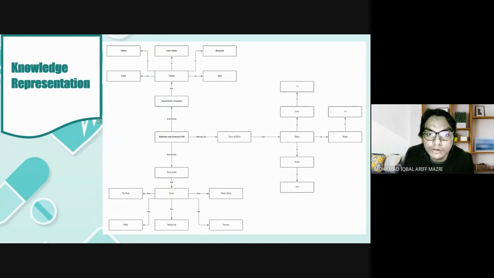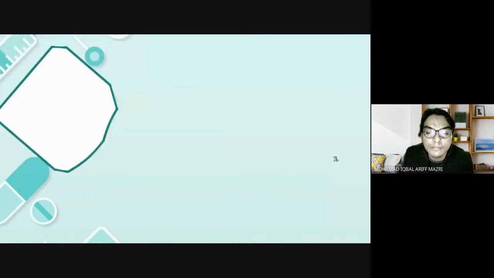The colors for the visual exam urinalysis are clear yellow, dark yellow, brownish, and red. For the days of pain, we have few, which is less than 3 days, some, which is between 3 and 9 days, and many days, which is above 9 days.